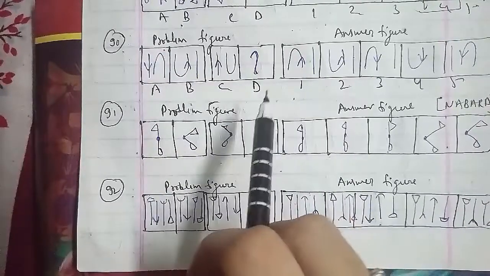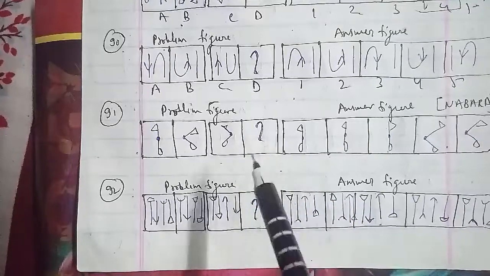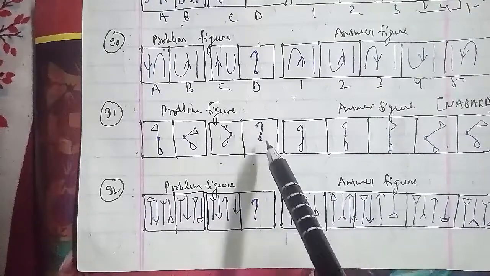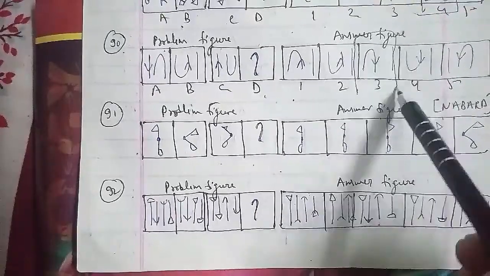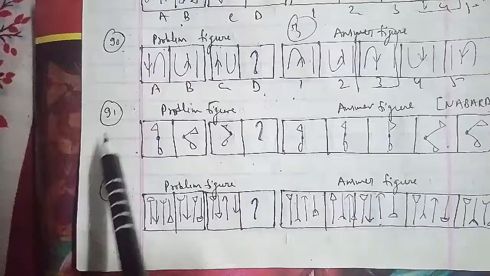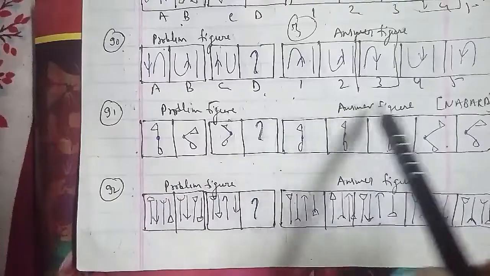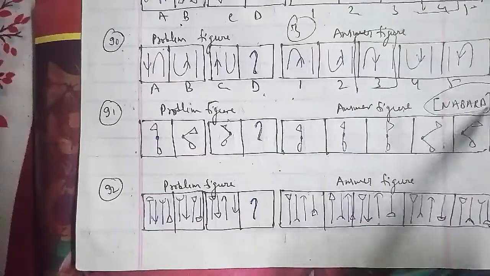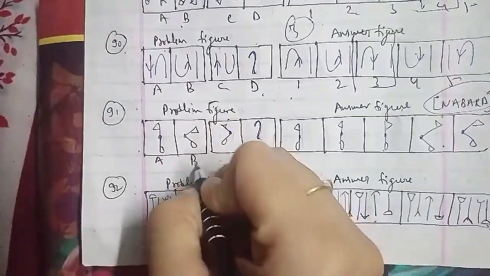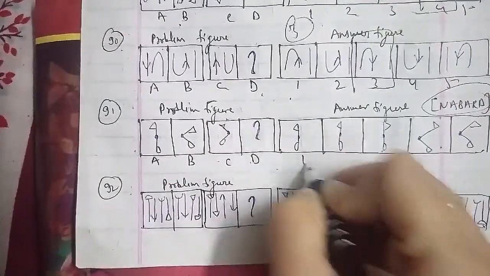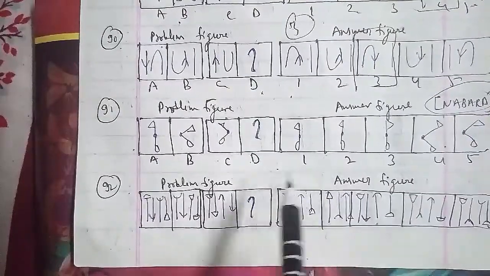These were the problem figures and these were the answer figures, which have been asked in the NABARD examination paper, and they have been named as A, B, C, D, 1, 2, 3, 4 and 5 respectively. In the same cases, the flag rotates 45 degrees clockwise and reverses its direction, and the half-headed pen rotates 45 degrees anti-clockwise and reverses its direction as well. So the missing figure we have here, the first figure, will be the right answer for this question as well.